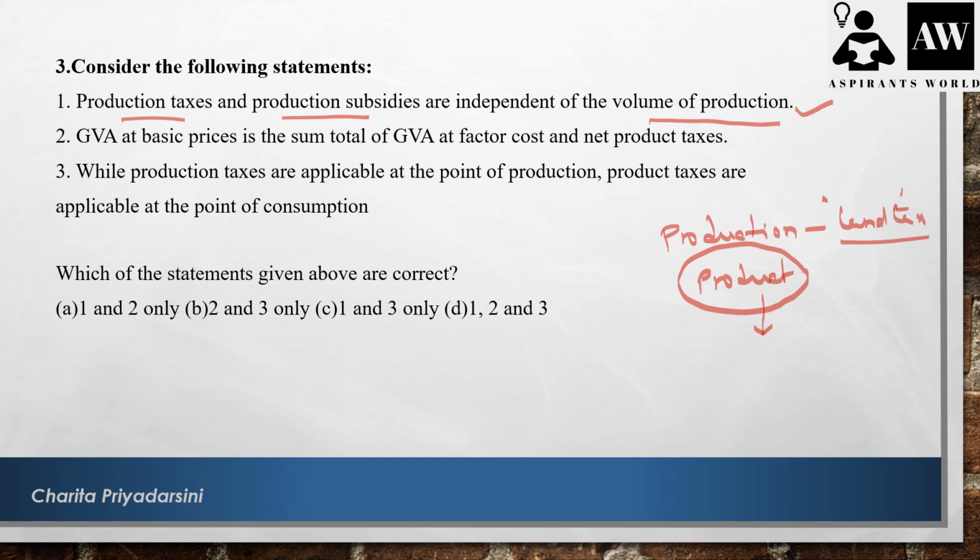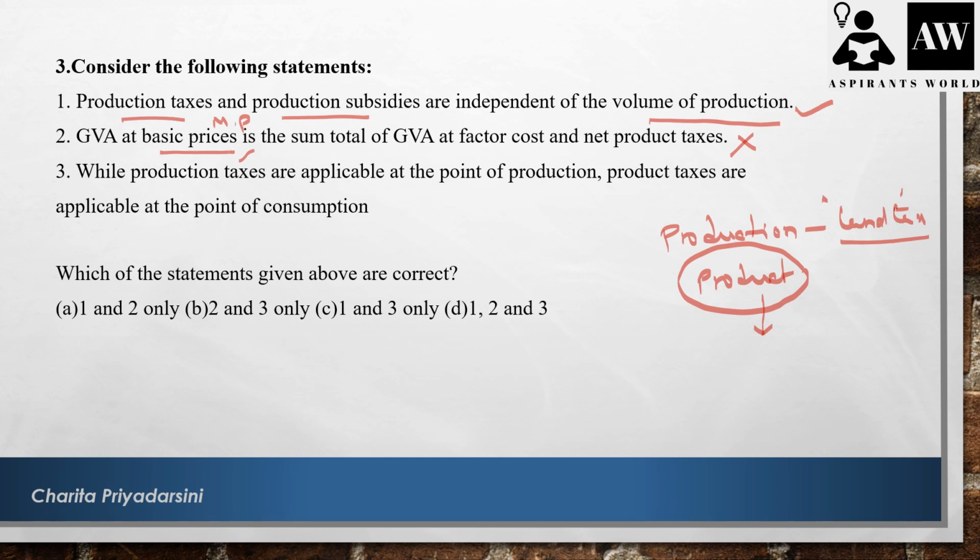The gross value added at basic price is the sum total of GVA at factor cost and the net product taxes, they have given. So this statement is wrong. It is actually not the basic price; it should be the market price here. So the statement is wrong.